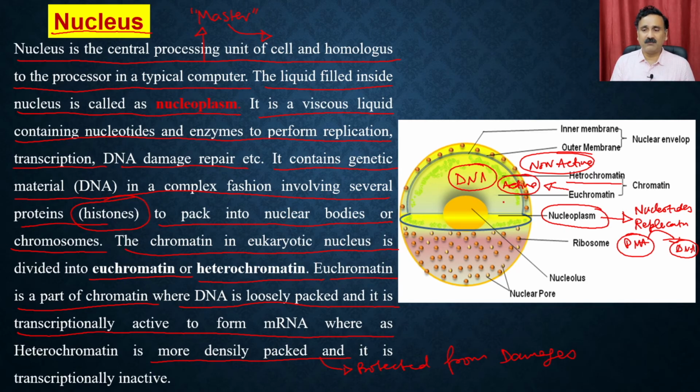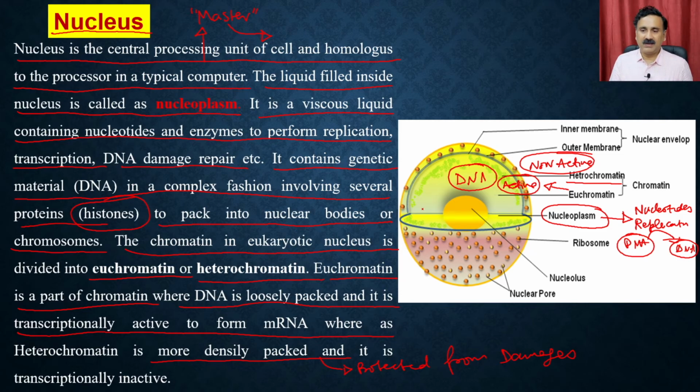For the portion you require, for example, if there is a requirement for the insulin molecule, right? If we require insulin, then the insulin gene is going to be present in the euchromatin, and that's how insulin is transcribed within the nucleus, and that's how insulin production is going to start in the cytosol.